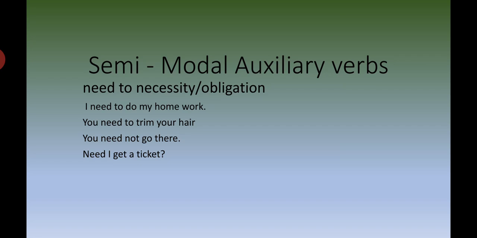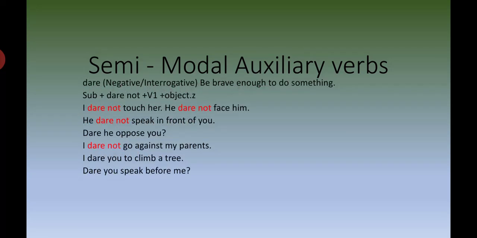Pick out the semi-modal auxiliary or modal auxiliary. What do you have to take? Need to. Then do, trim, go, get, all these are the main verbs. So, the semi-modal auxiliary verb or the auxiliary verb is used before the main verb. Okay, clear? Now, the last one is dare.